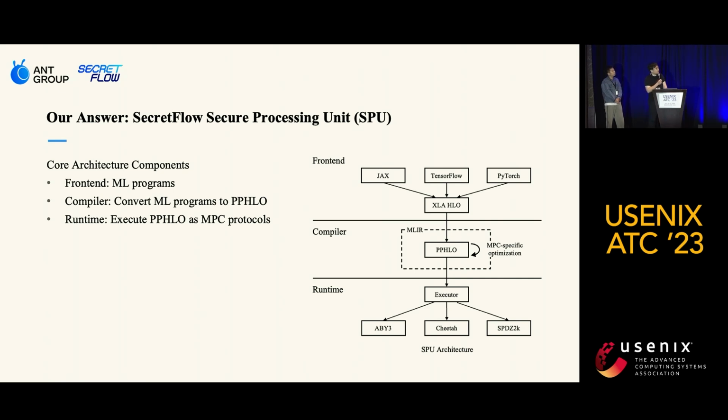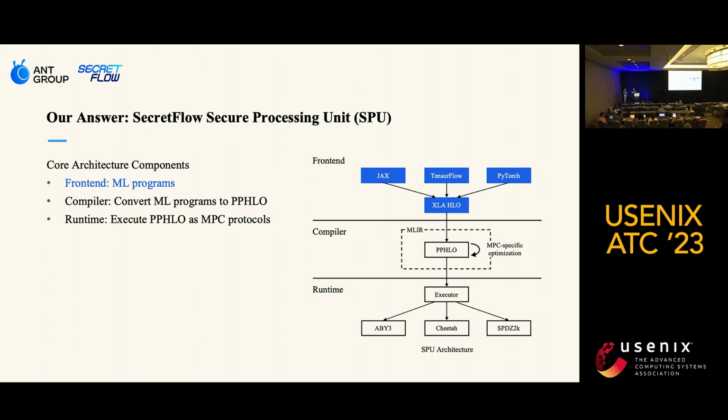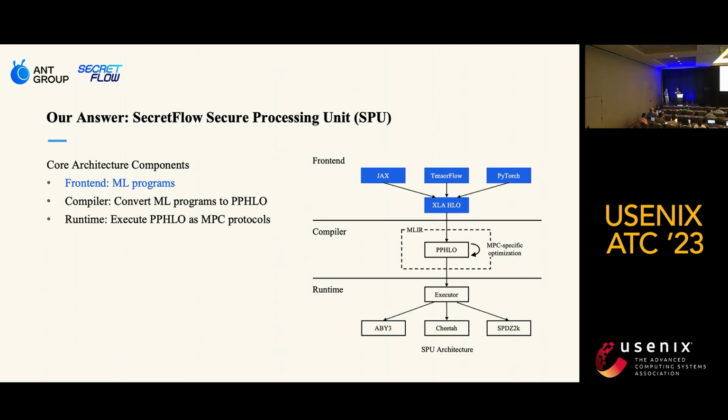So here is a more detailed view of the current SPU architecture. In order to efficiently support multiple leading ML frameworks without significant effort, we need to select a unified path that is widely adopted in today's ML world. Among the various alternatives, XLA emerges as an acceptable choice that not only meets our specific needs, but also aligns perfectly with the prevailing trends in the ML world.